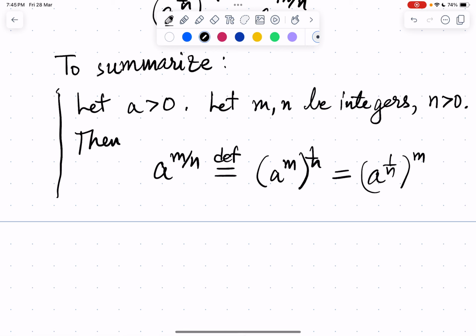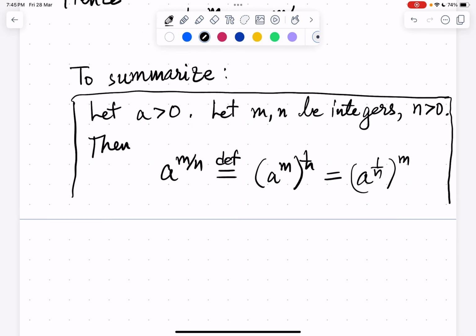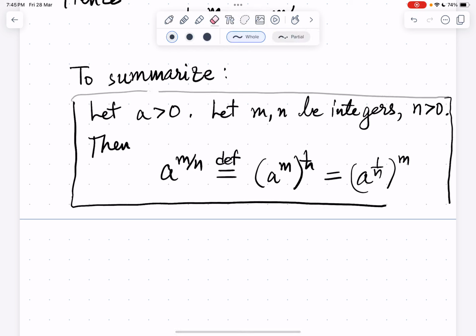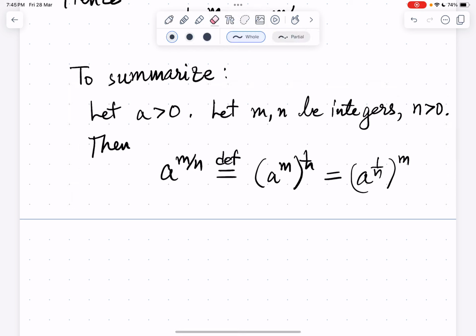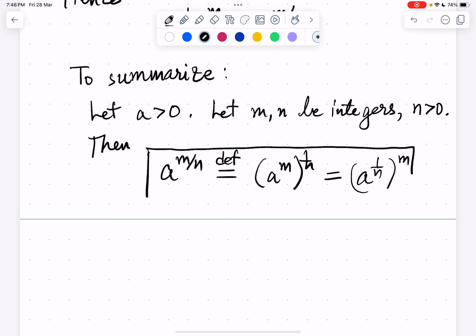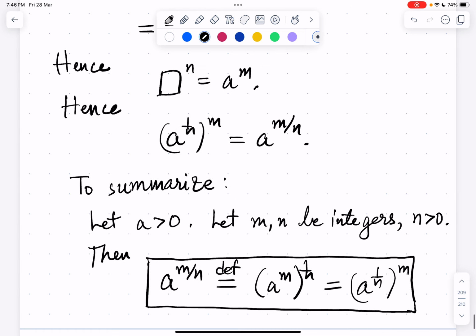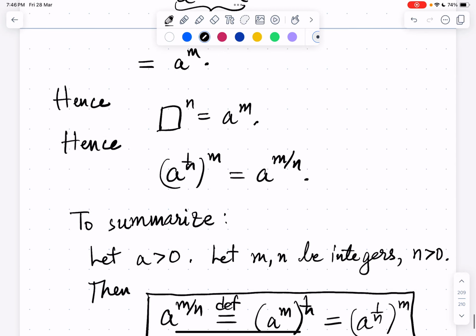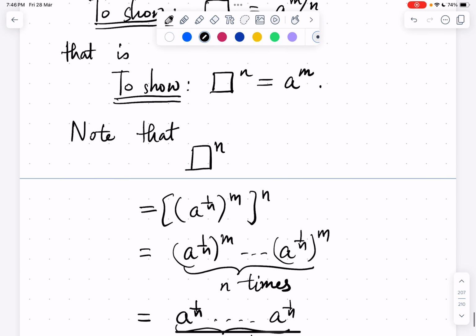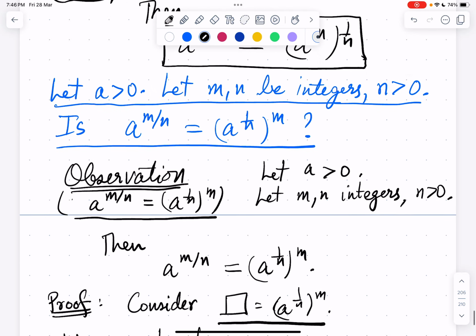So this is the summary. Or I'll just highlight the equation which is of most relevance. So this includes both the definition and the above result, that a power m by n is a power 1 by n power m. So this is how we define a power m by n, where a is a positive real and m and n are integers and n is positive.